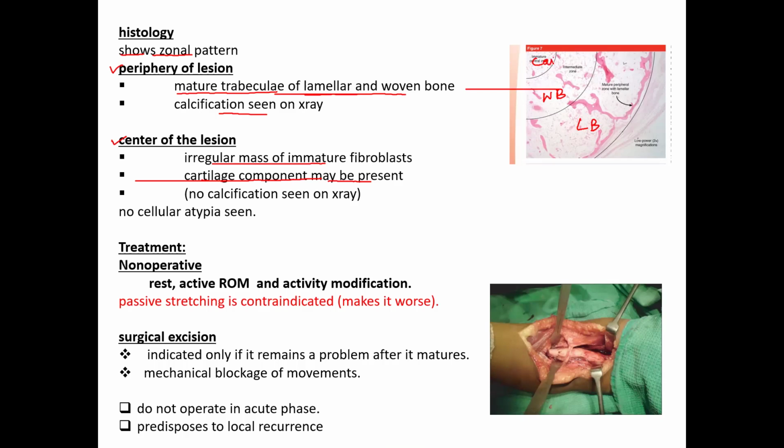Here we have cartilage. So this is the outer zone. The outer zone will have mature cells, whereas the inner zone will have actively dividing cells or non-organized cells. So it is in reverse with osteosarcoma. And we won't find any cellular atypia, whereas we find cellular atypia in a patient who is having osteosarcoma.